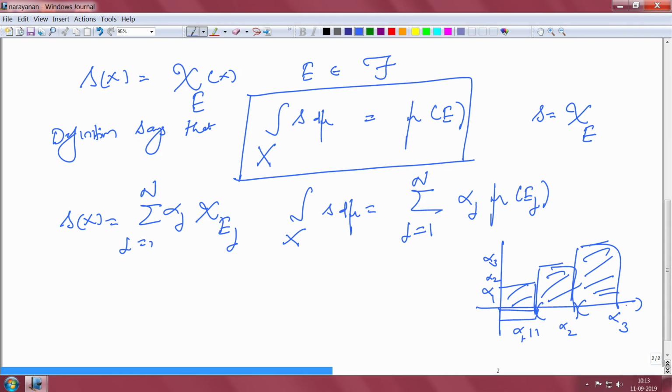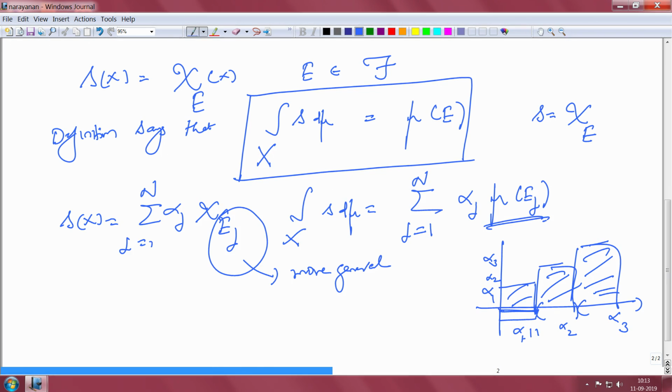That is precisely what we are doing, except that now we have these sets E j's which are more general than intervals. So, that is the concept we needed. We needed length for sets like E j, which is given by the measure of E j. That is how it is defined.